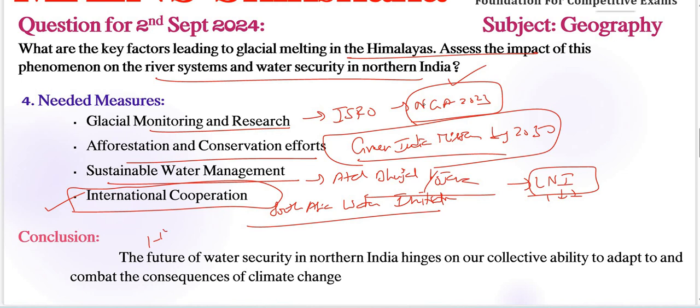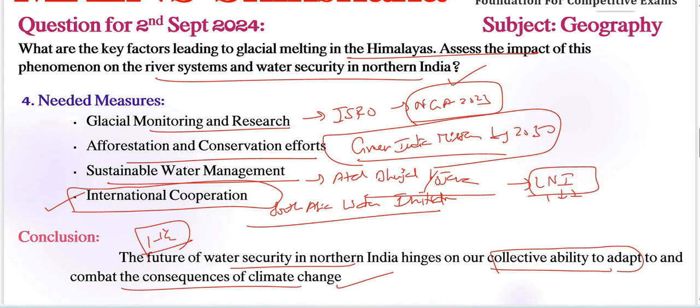Coming to conclusion, we need to add one to one and a half futuristic lines. The future of water security in northern India hinges on our collective ability to adapt and to combat the consequences of climate change, right? So we need to connect our future perspective here, right? So this is the perfect approach to our particular question.